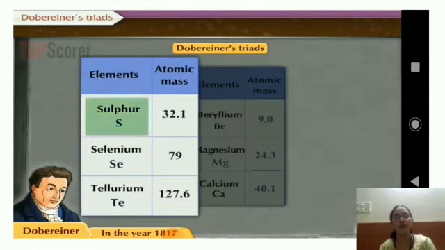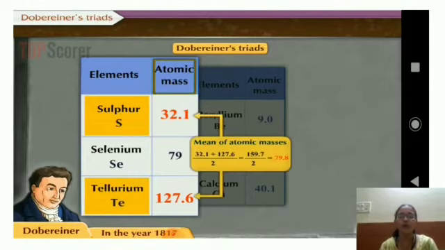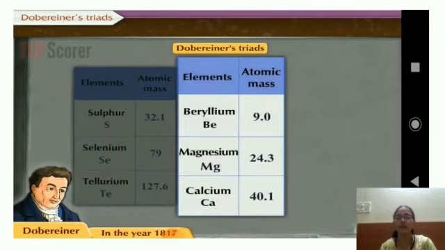The other group he found is sulfur, selenium and tellurium, and then he worked out the atomic mass. At least three of these triads you should learn by heart, Dobereiner's triads, because they might be asked in the exam. The atomic mass of selenium is 79, and after finding the mean he got 79.8. So the value is approximately the same.